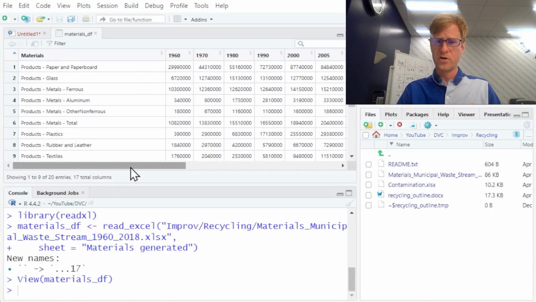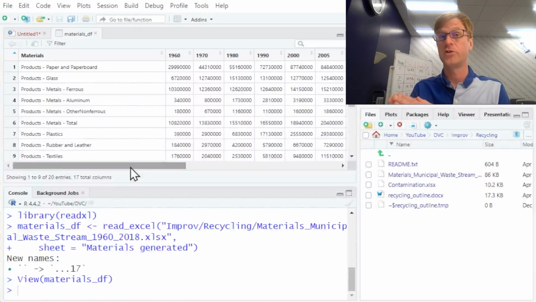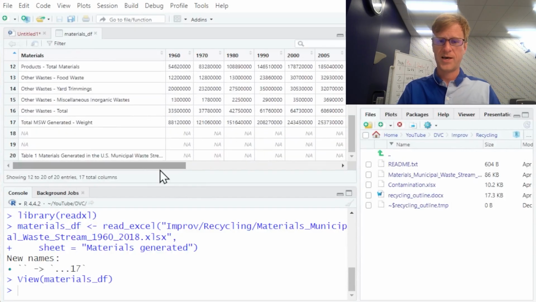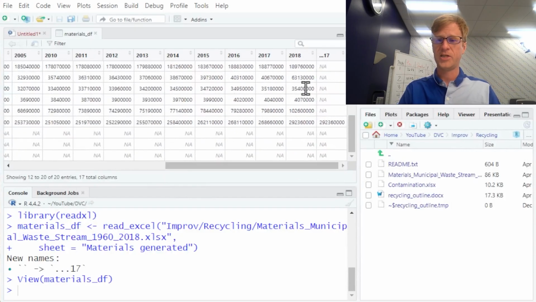And now it's only going to import the first sheet, the materials generated sheet. So we want this, but we also want some other data in here. How much was recycled, how much was combusted, how much went to the landfill. But we can see we've got various types of products, and we've got how much was generated each year. I just want to look at the 2018 data.